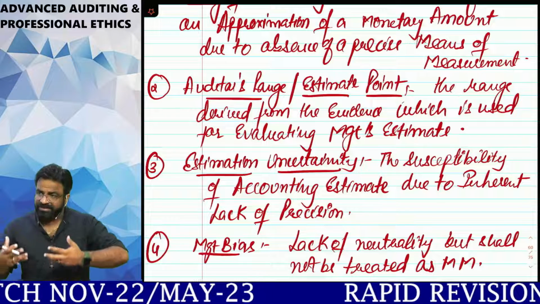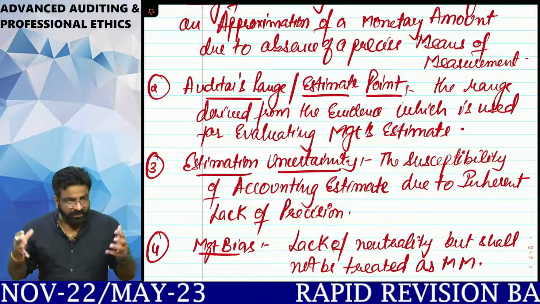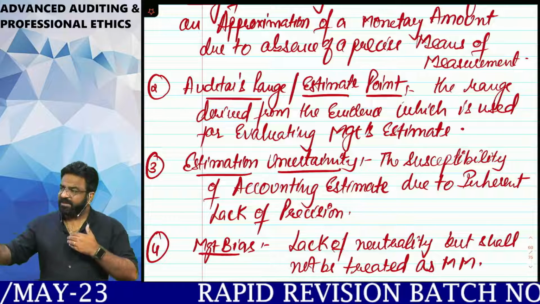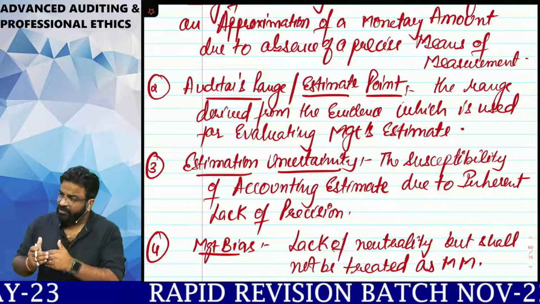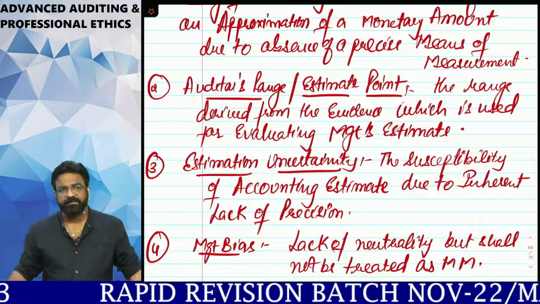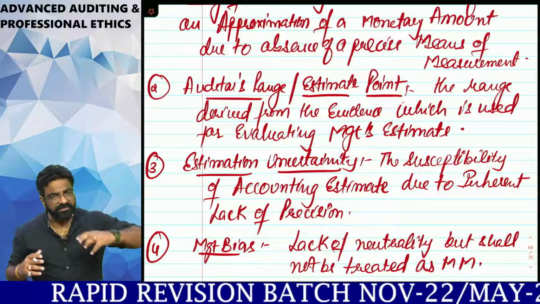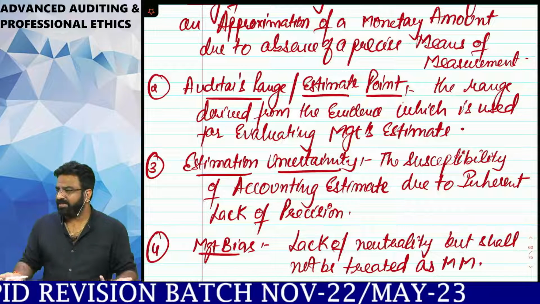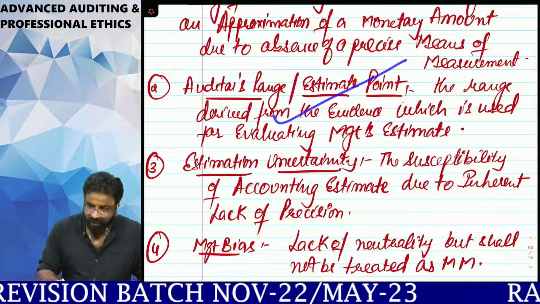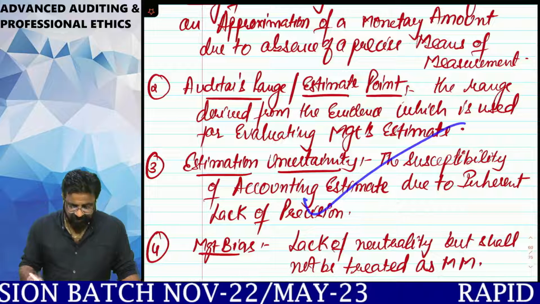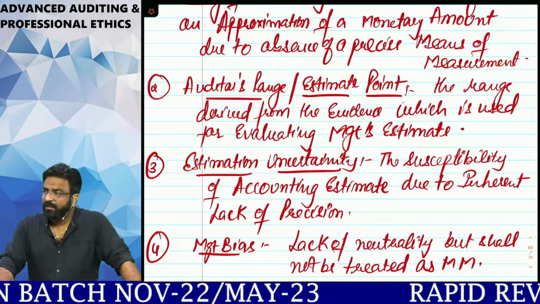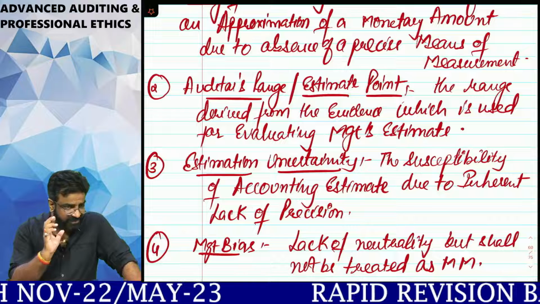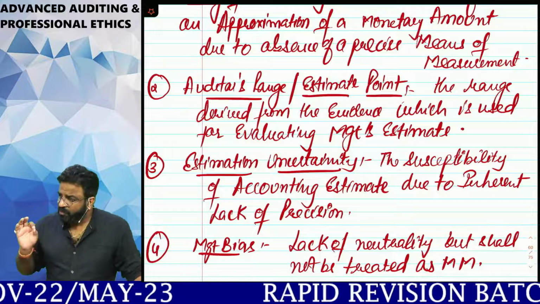So auditor's range means a range within which the auditor would like to see whether his estimates and the management estimates are matching, and if not matching, to what extent they are deviating from each other. If the rate of deviation is more than what the auditor is expecting, then it's time that he should take some reasonable steps. This is what you mean by auditor's range. Now, what is the third thing, everyone? Estimation uncertainty. We all know that estimations include approximations. Approximations mean no certainty.